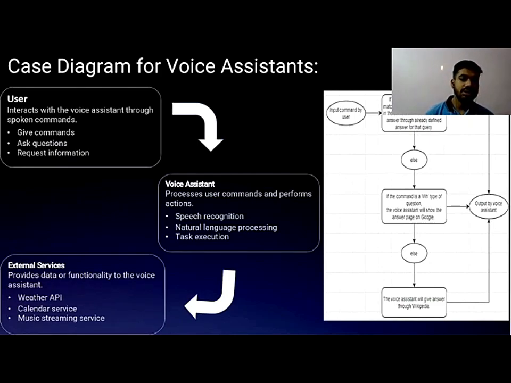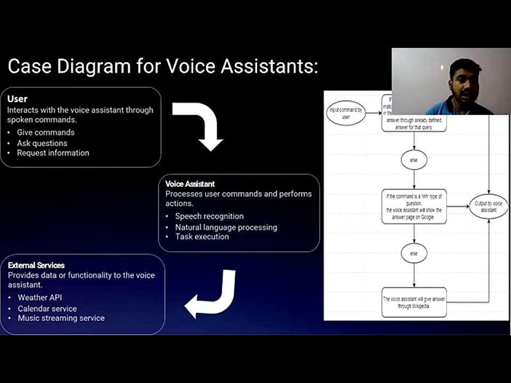As for how the voice assistant functions, it takes the user command and then processes it. If the command is not clear or requires more information, it will ask for that information.